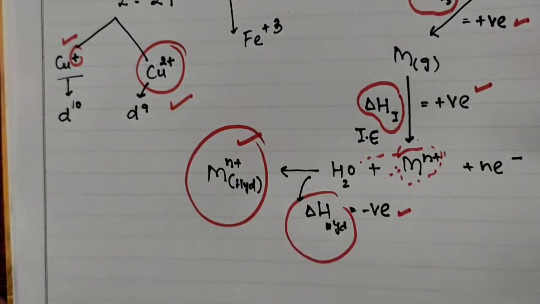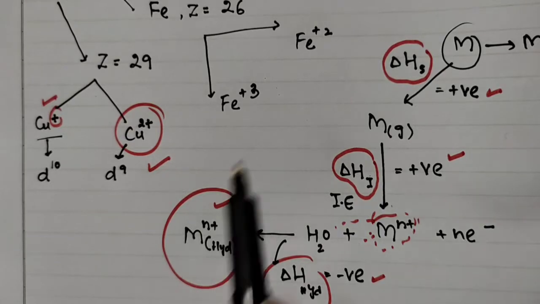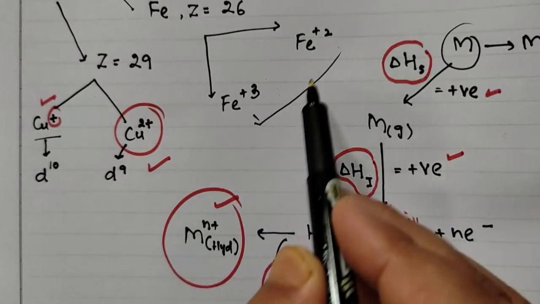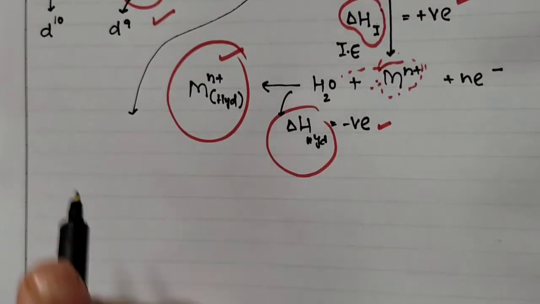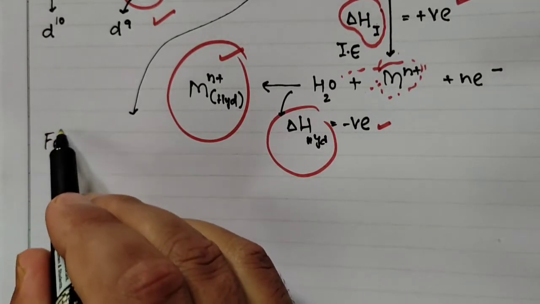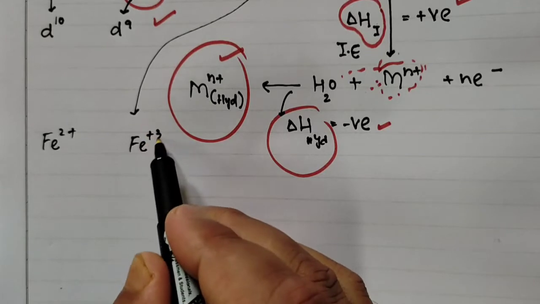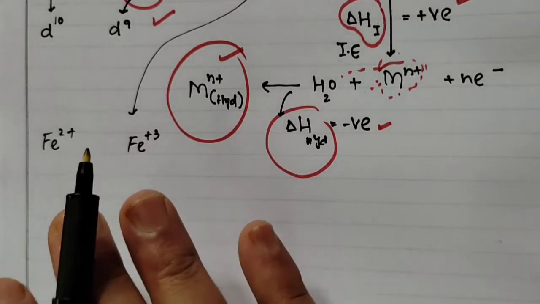Let's talk about now iron. So iron 2, iron 3. Most common oxidation states of iron in different complexes, okay, in the 3D series.